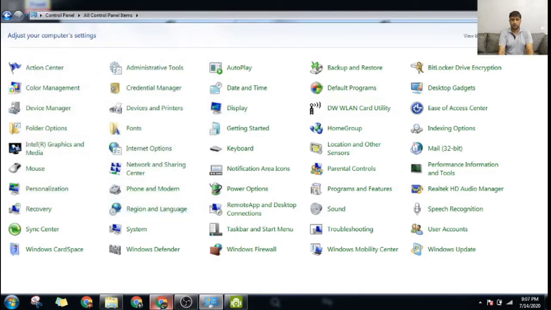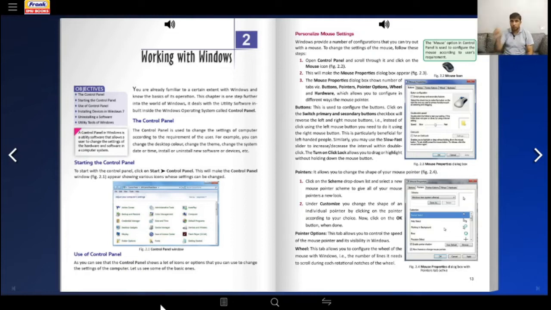Now this way you can change the speed in which you move the mouse. If you are very good at computers, you can use it very fast. Those people who are slow, they can keep it very slow. Those people who have a difficulty keeping track of where the mouse is going, you can keep it slow. Those people who are using it for the first time can do the same.